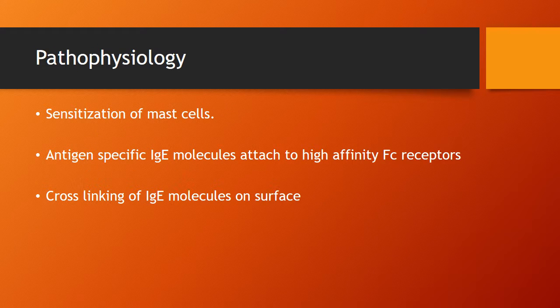Pathophysiology. There's initial exposure to the allergen which sensitizes the mast cells, and then the antigen-specific IgE molecules attach to the high-affinity Fc receptor on the mast cell surface. Thereby, there is the cross-linking of the IgE molecule on the surface which causes the intracellular signaling pathway.